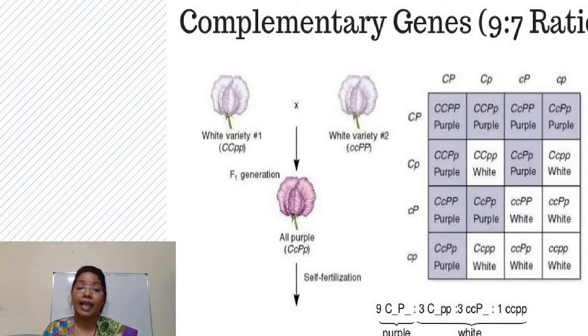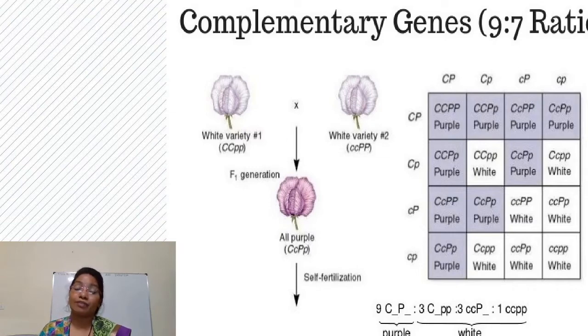That means capital C alone will produce white, capital P alone will produce white. But when capital C and capital P are together, they interact and produce purple flower, because these two genes complement each other and produce a different variety.